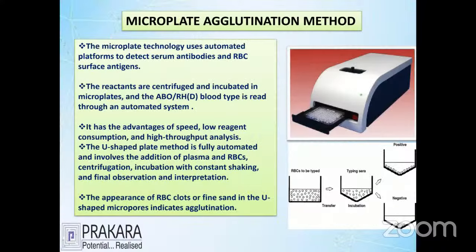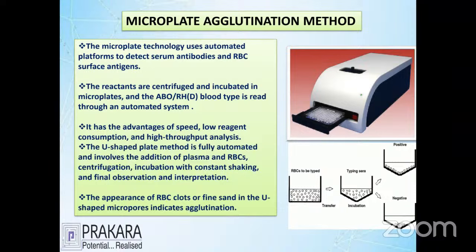Let's go for another thing, the microplate technique. So in the microplate agglutination method, you can see that blood grouping is done by microplates. This is called a U-shaped microplate, and the important thing here is agglutination. The presence of agglutination in the tube itself, we can see in the picture. The first picture shows the antigen antibody reaction settling in the entire tube bottom. If the reaction has not happened, you can see the accumulation in the bottom, which is a negative report. So negative report, positive report, see the comparison.